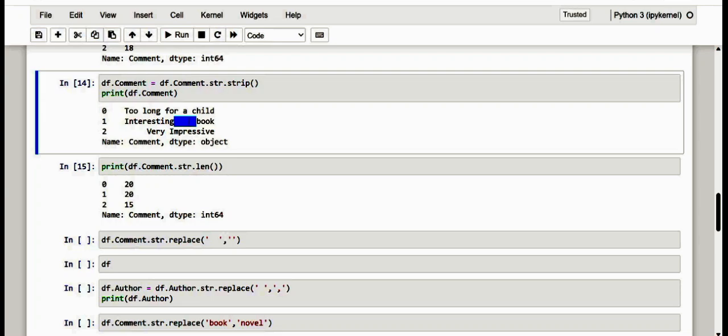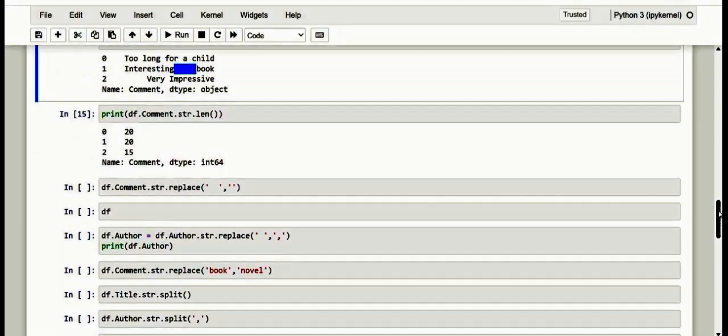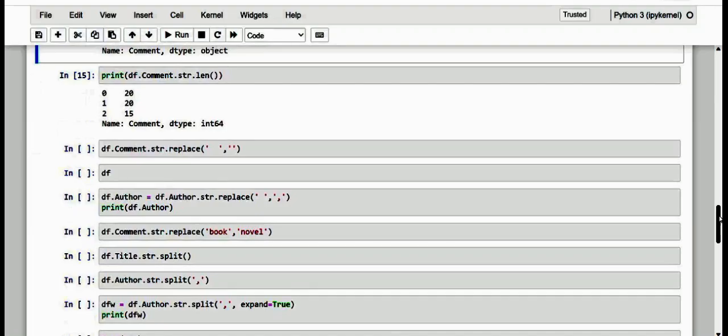So if we have such needs, we can use the replace method. Let me make use of this. And of course, this replace method allows us to replace one or more characters with others. So in this case, we can replace 2 consecutive spaces with no characters. It is as if we are telling Python to remove all cases where there are 2 consecutive spaces. That can also be done.